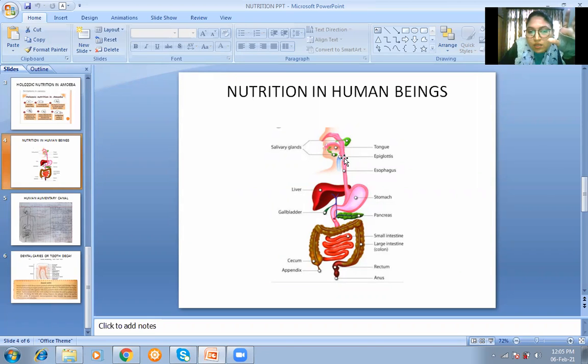Okay. Then when the food goes down, the next part is, here one flap-like structure is there that protects the food from going into the windpipe. Okay, it is also very important for 1 mark or 2 mark question, that what is the function of epiglottis. Glottis होता है wind pipe की opening जो होती है. So you know that there is different pipe for air and different pipe for food. ठीक है, wind pipe अलग है, food pipe अलग है. So wind pipe की जो opening होती है, the opening of the wind pipe is called glottis, and there is a leaf-like structure which is present on the glottis.